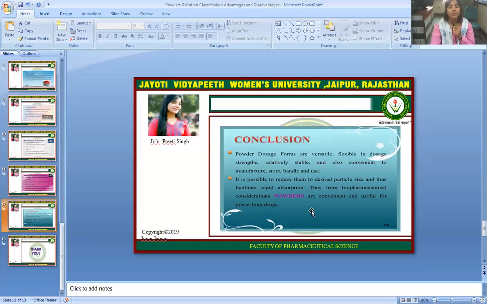Conclusion: powder dosage forms are versatile, flexible in dose and strength, relatively stable, and also convenient to manufacture, store, handle and use. It is possible to reduce them to the desired particle size and thus facilitate rapid absorption. Thus, from a biopharmaceutical consideration, powders are convenient and useful for prescribing drugs.